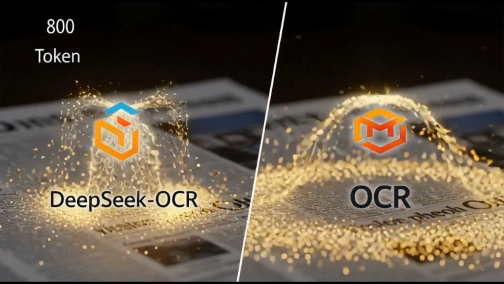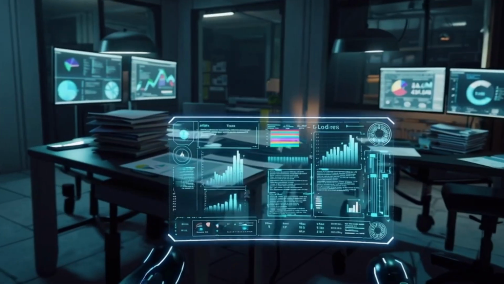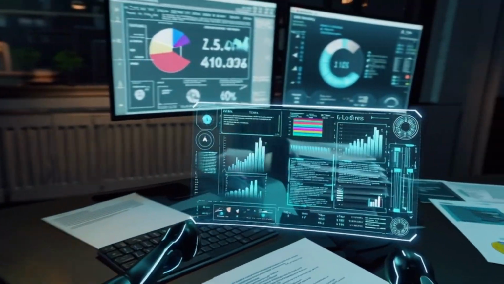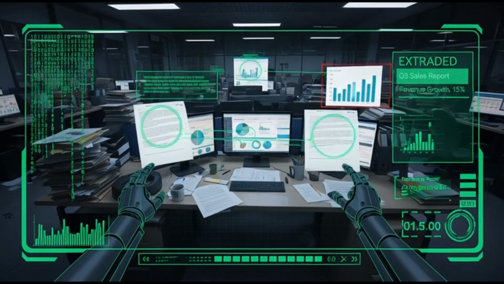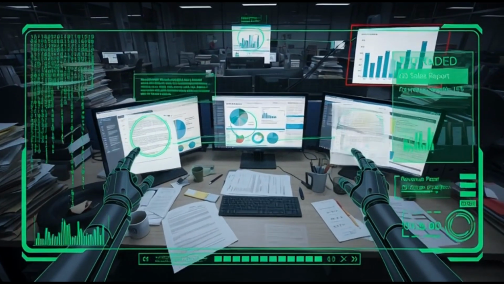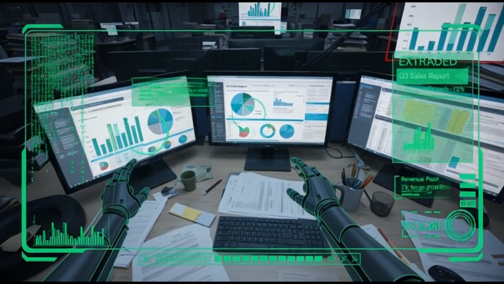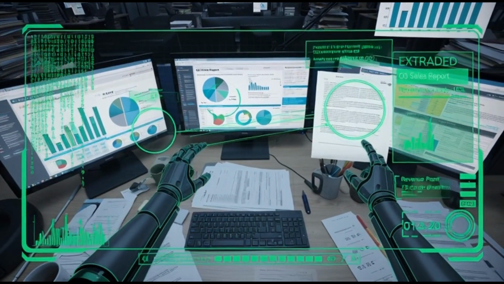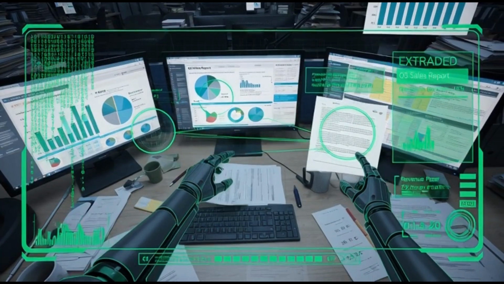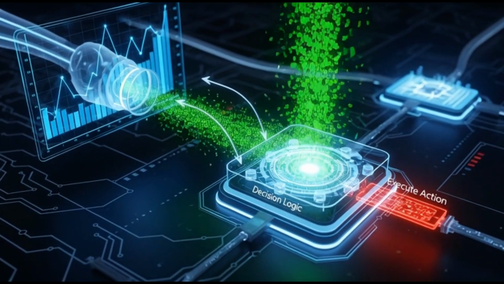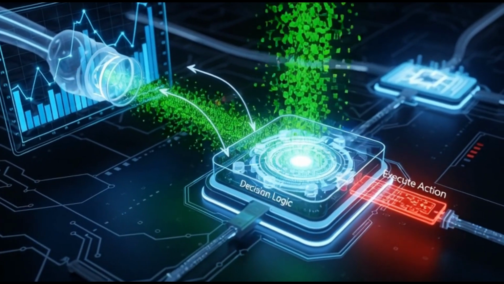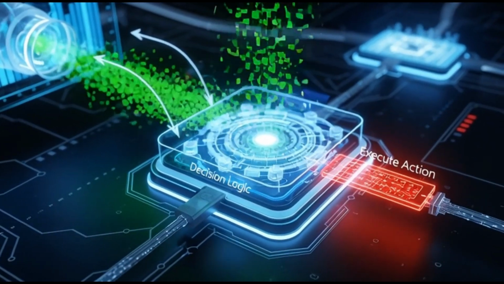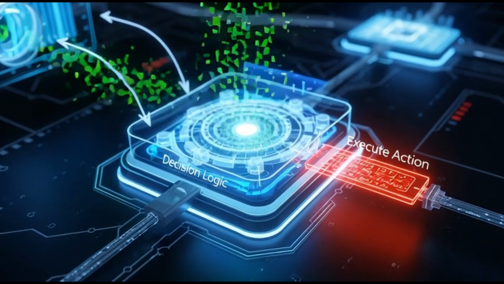Looking forward, the next frontier is embedding these capabilities into agentic systems. This transforms DeepSeek-OCR into a sensory cortex for autonomous agents that can navigate visual data environments. Its deep parsing ability would become a direct driver for action. An agent could read a financial report, extract key data from a chart, and autonomously execute a stock trade or generate an analysis based on its findings.